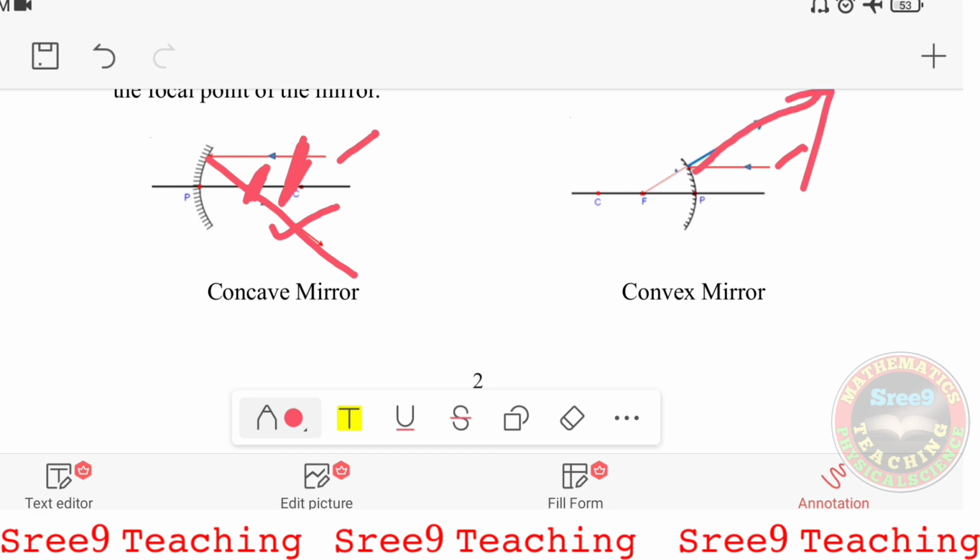It is diverged, and it looks like it is coming from the focus, hence it is a focus. So in both cases the ray travels through the focus. Which ray? The ray which is coming from the source and traveling parallel to the principal axis. After reflecting, it travels through the focus. Okay, that is the first rule.